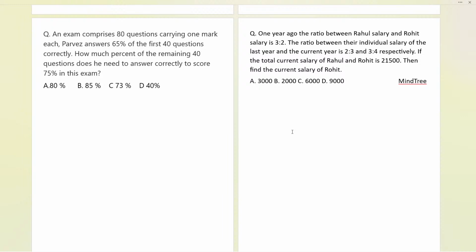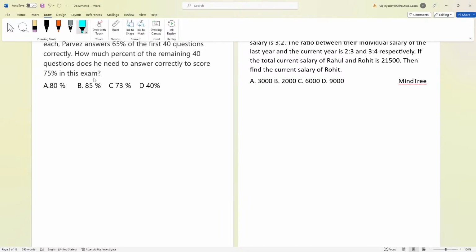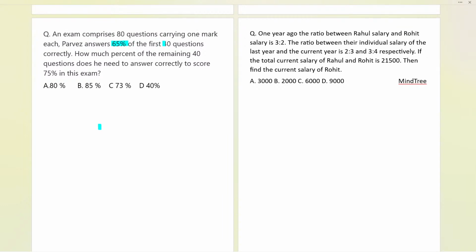Now, how much percent of the remaining 40 questions, because overall there are 80, 40 plus 40, does he need to answer correctly to score 75% in the examination? So let us see how we are going to proceed.